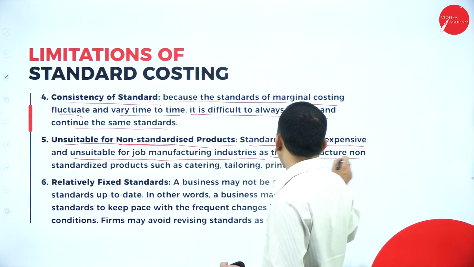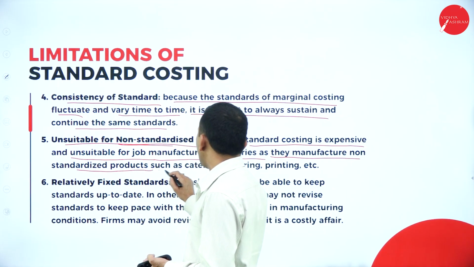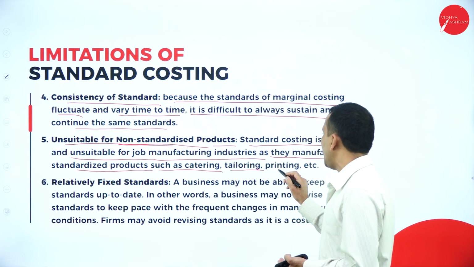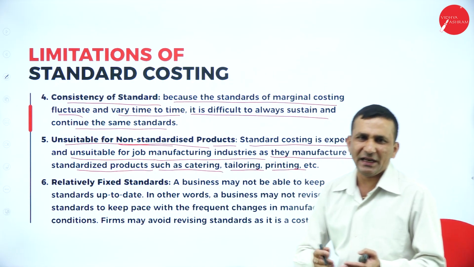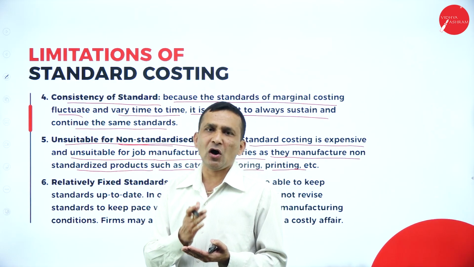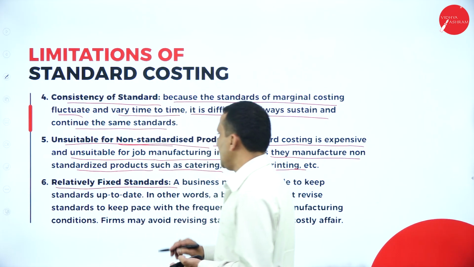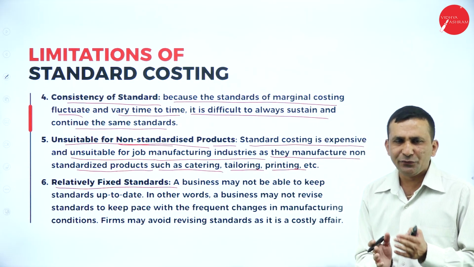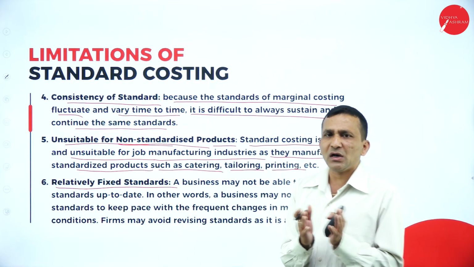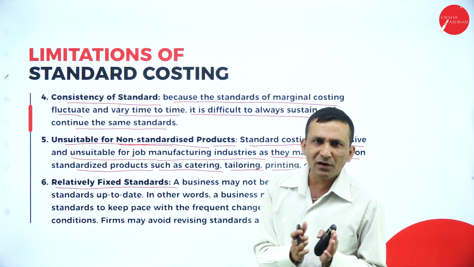They manufacture non-standardized products such as catering, tailoring, printing, etc. There are too many examples where each and every job is unique, and there is no relatively fixed standard. So what exactly is a relatively fixed standard? Either you are comparing with materials, labor, or overhead.